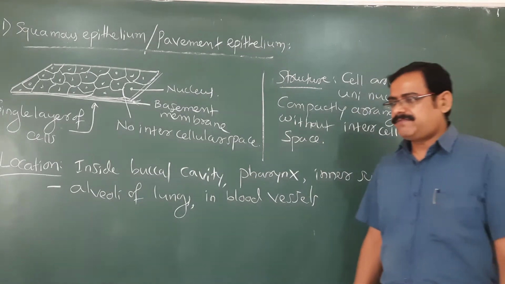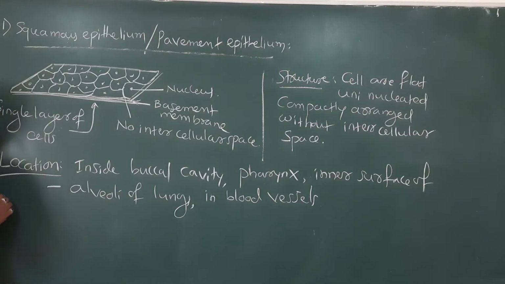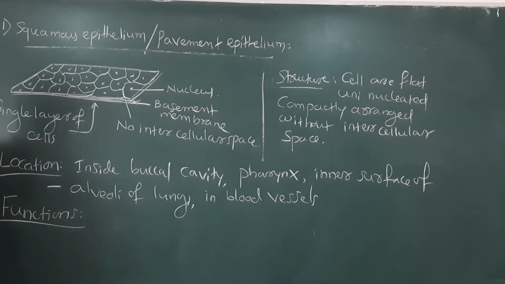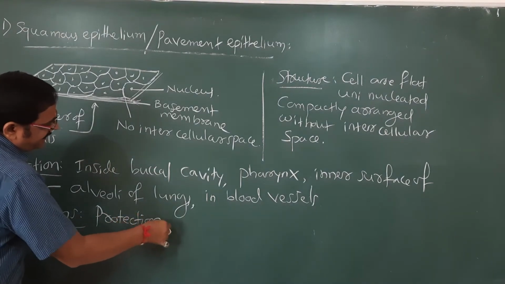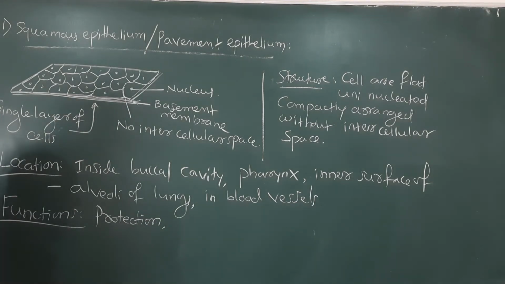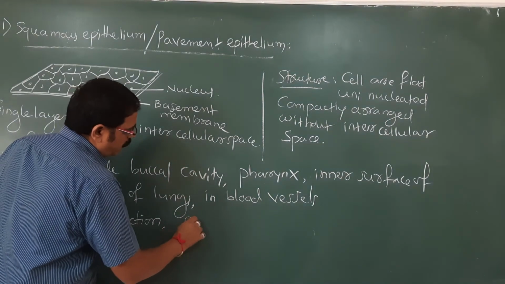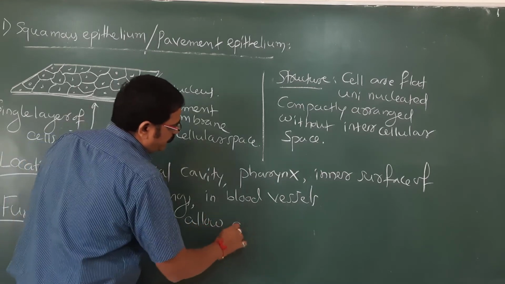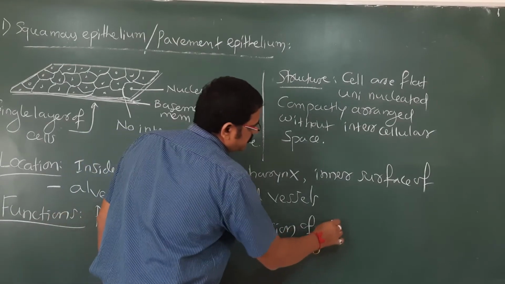What is the major function of these squamous epithelium? Looking at the structure, we can guess that since they are flat, they can provide protection. They give protection to delicate structures such as the lungs, the mouth or the gut system. They provide protection, and they mainly allow diffusion of substances.